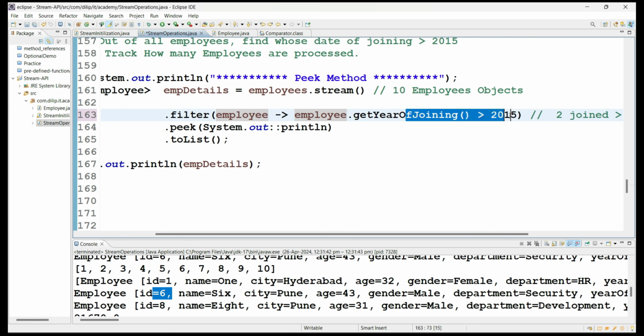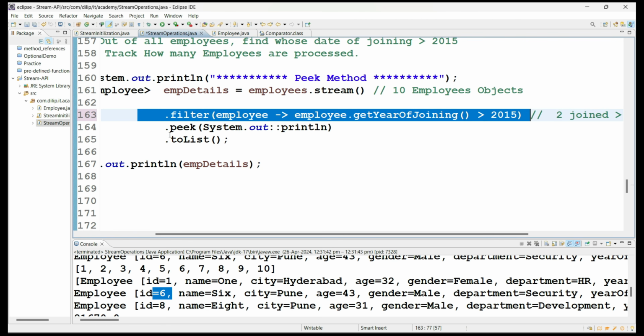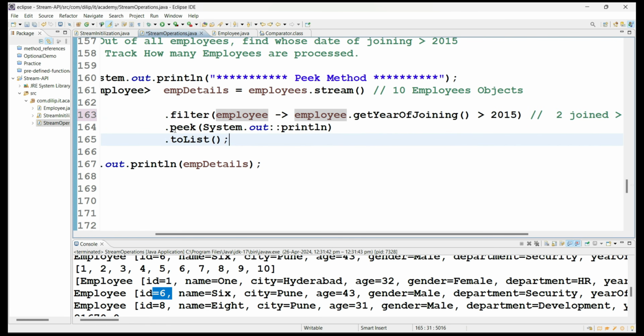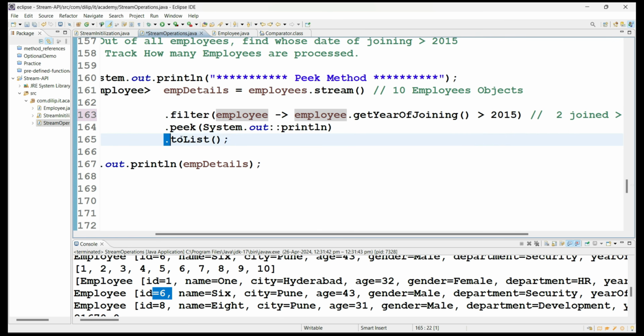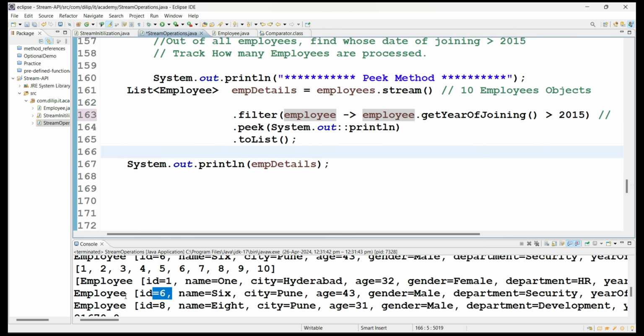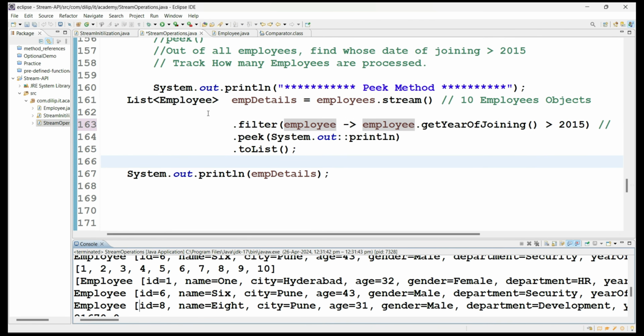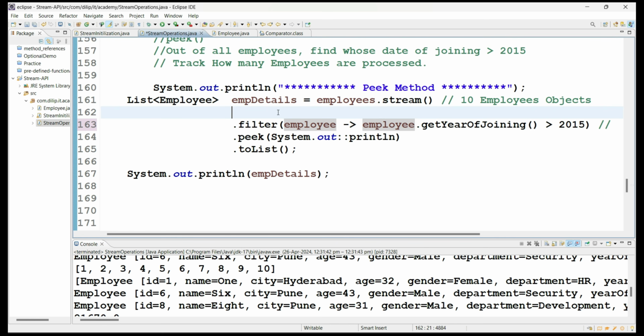So that means for every value of the stream result, before passing to another operation, we intermediately perform an action, or maybe we do some kind of tracing of what values are being processed from one operation to another operation. It will be repeated for every element. That's why you can see this time too. In the earlier case, when we applied the peek method here, 10 times every employee object was printed, each a different employee object. This is how we use the peek method.